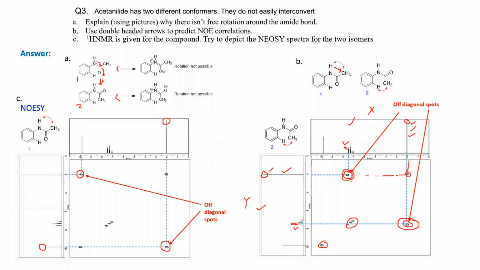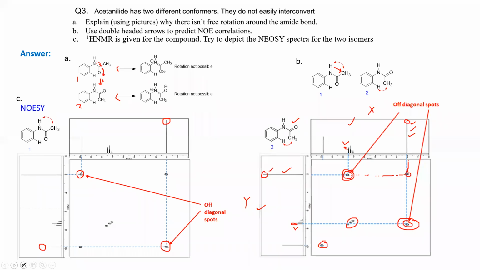Those two spots will tell you the orthoproton and methylic proton are interacting, which means they are closer. So from this you can develop this NOESY spectrum. Is it clear? Yes, sir. Okay.